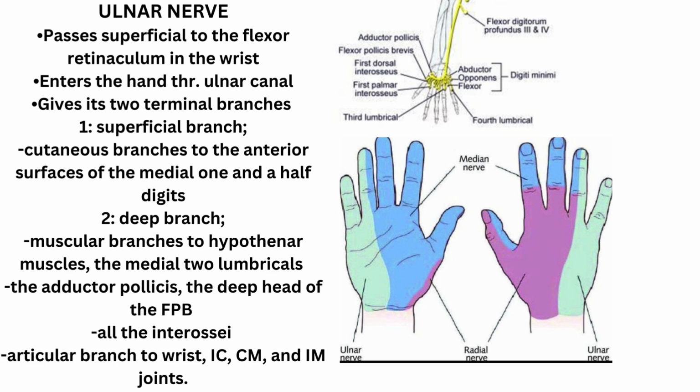The deep branch innervates the following muscles: the hypothenar muscles, the medial 2 lumbricals, the adductor pollicis, the deep head of the flexor pollicis brevis, and all the interossei muscles. The deep branch also gives articular branches to the wrist, intercarpal, carpometacarpal, and intermetacarpal joints.